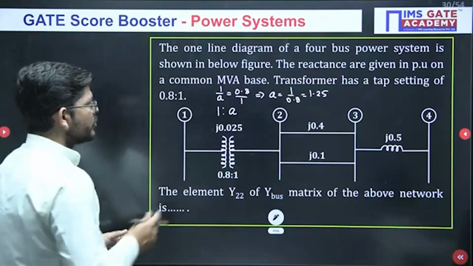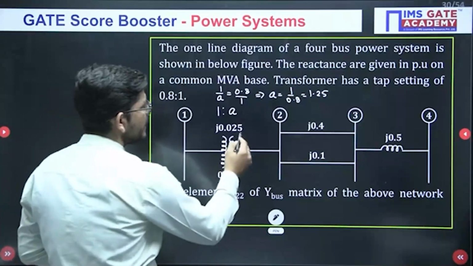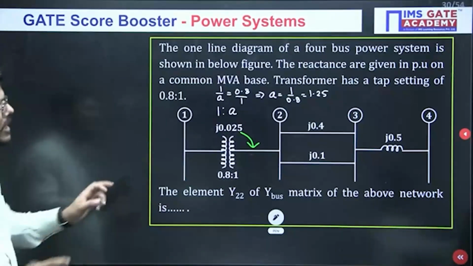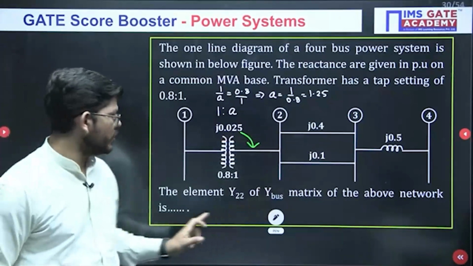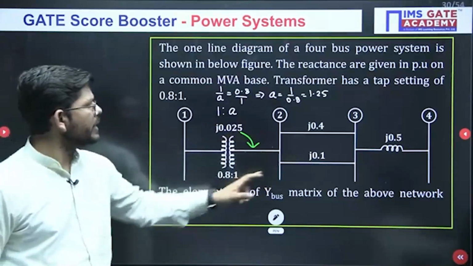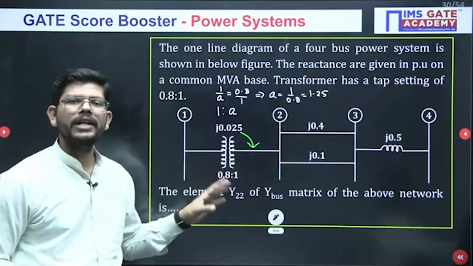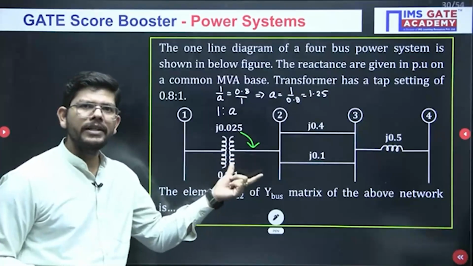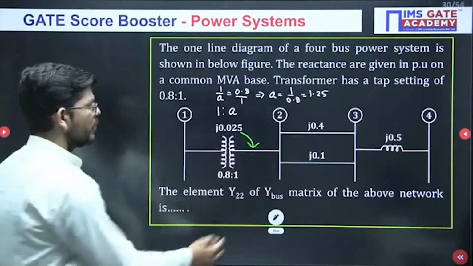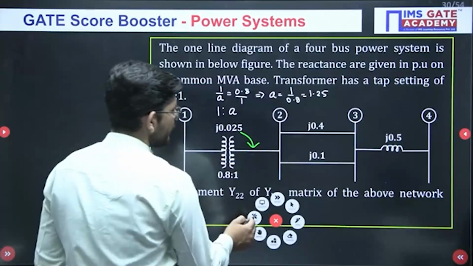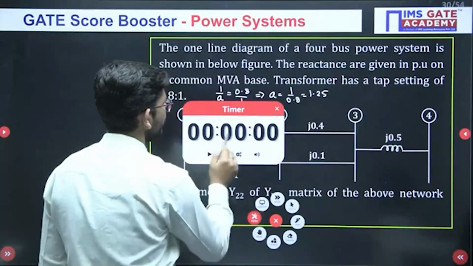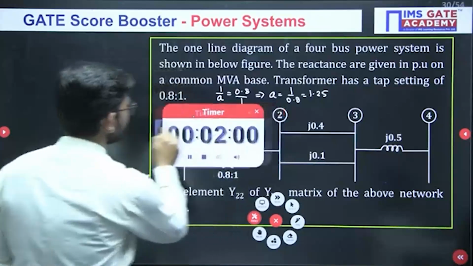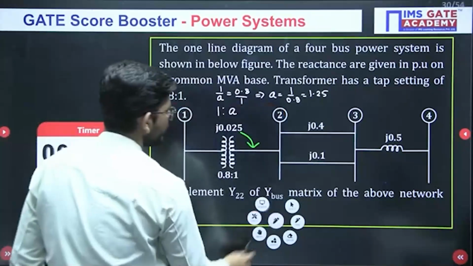Okay, so this is the transformer and this is the impedance of the line given. Everything is given in terms of impedance here. There is no mention that these are admittances, so everything is in impedance. Your time starts now. Whatever you have learned in the last question, you have to apply exactly the same concept here, and this problem will be done. Let me see, are you able to do this?